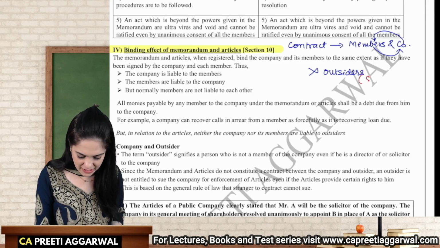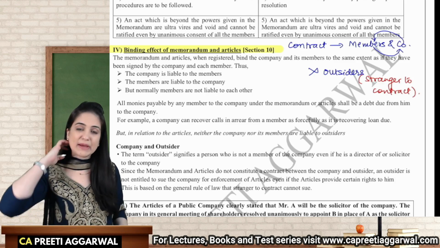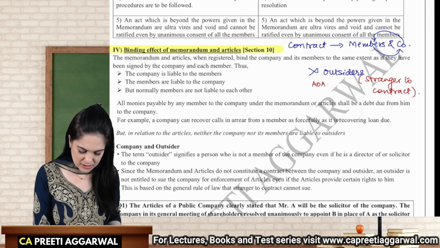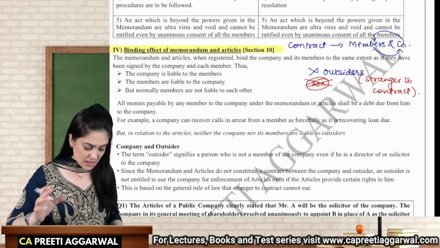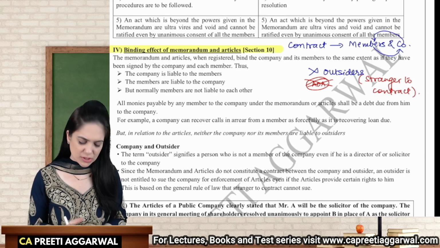Outsiders are in fact strangers to the contract. So any benefit or right to an outsider, if mentioned in the articles, cannot be enforced by the outsiders, because memorandum and articles bind only the members and the company to each other.